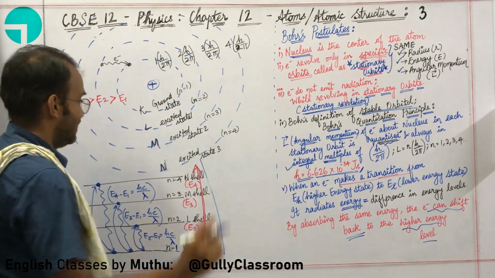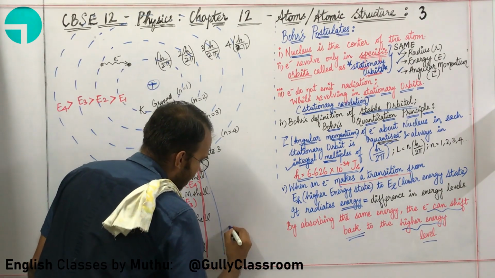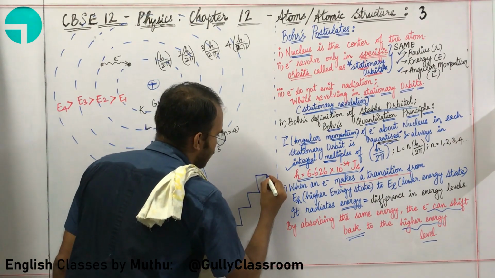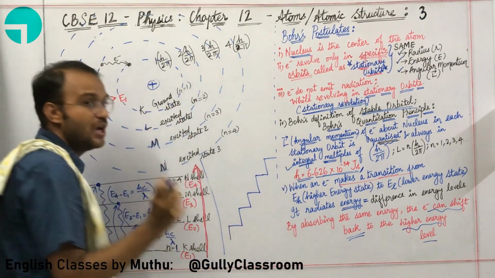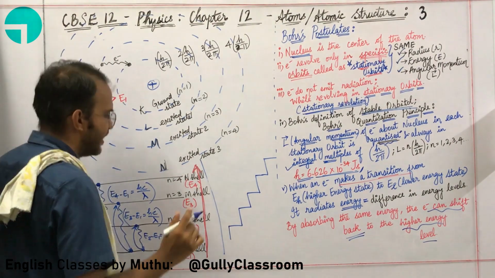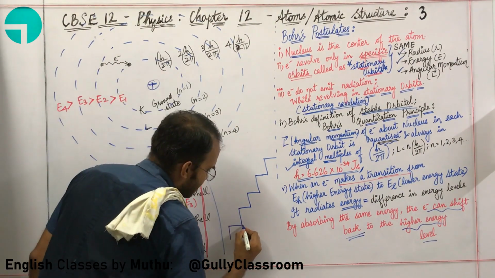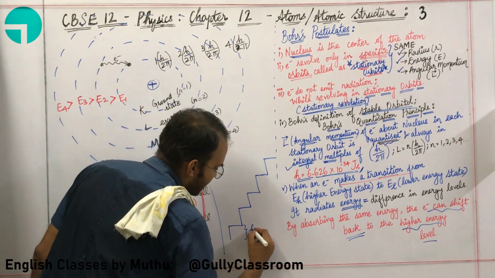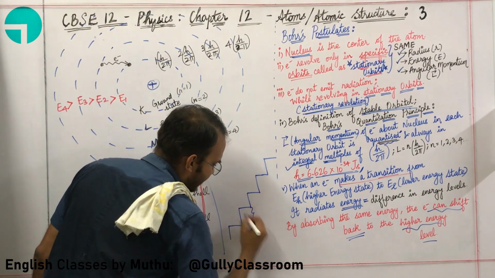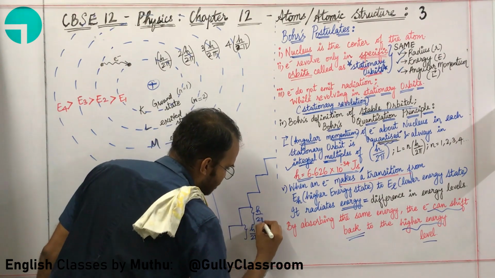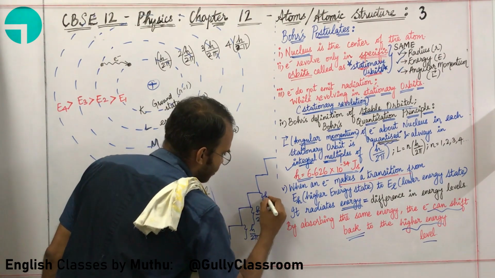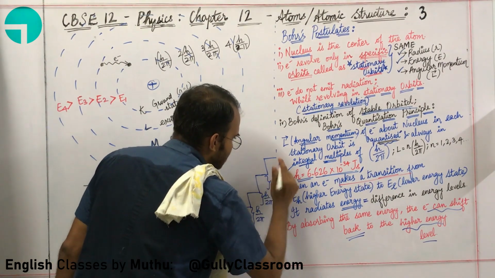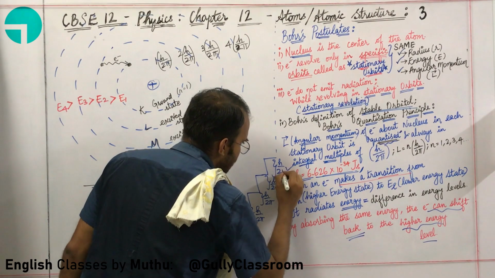Quantization. Just like I told you, what is the meaning of quantization? Quantization or discrete means specific values. Here, let us say this particular vertical value is h divided by 2 pi. Again, this particular vertical value is h divided by 2 pi. This value is h by 2 pi, this value is h by 2 pi, this value is h by 2 pi.